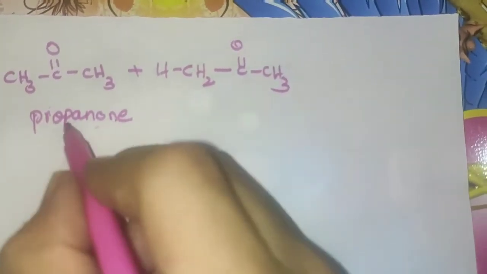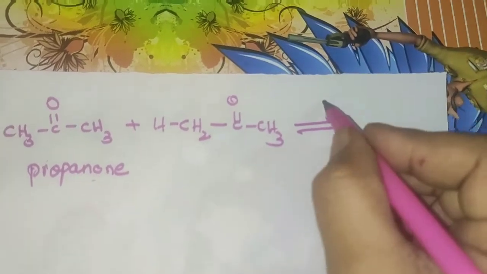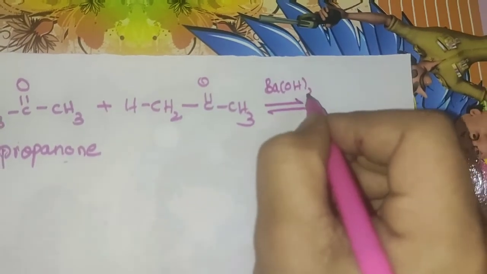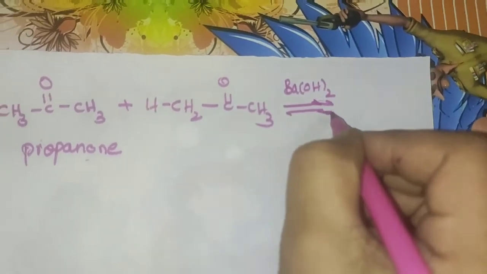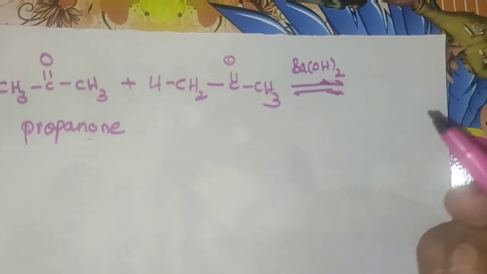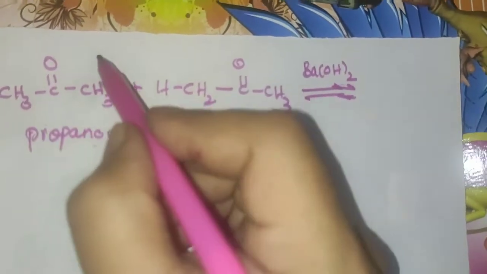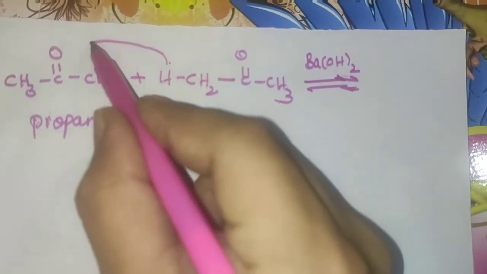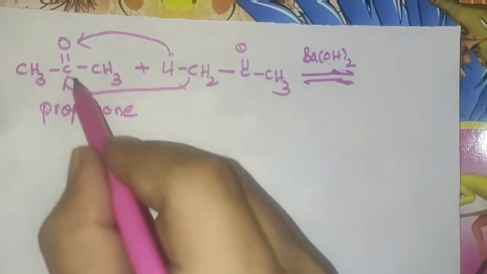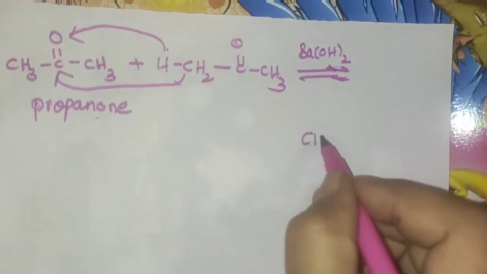Here we are taking 2 molecules of propanone in presence of dilute alkali. For ketones we have to take barium hydroxide as a catalyst. So here the product we are going to obtain is one ketol. How it will be ketol, just you can see here. As in the similar case, that H is going to be accepted by this O, and CH2 is bonded to this carbonyl carbon. So what is the product possibility to obtain here?